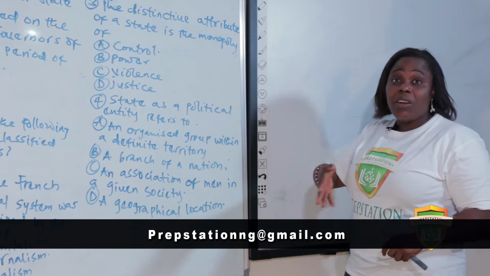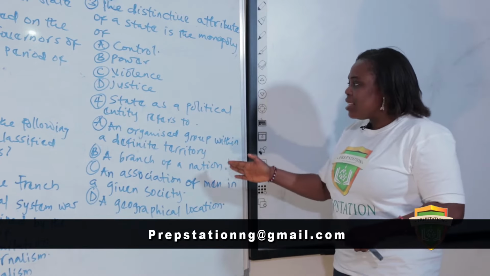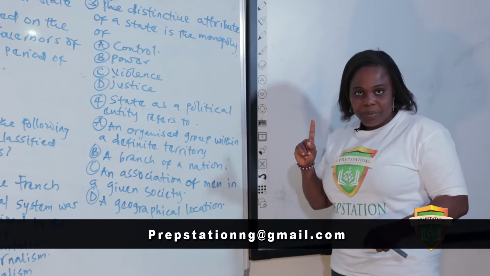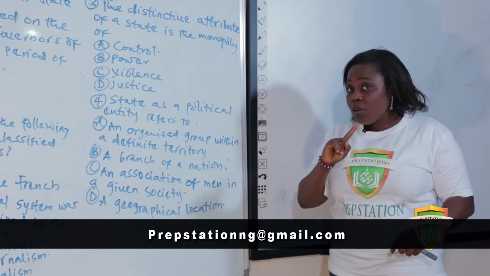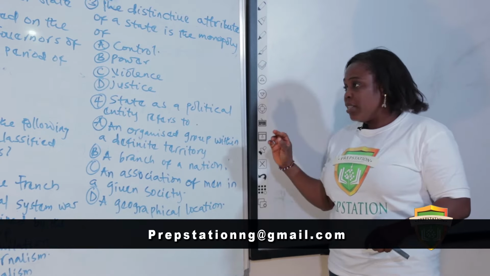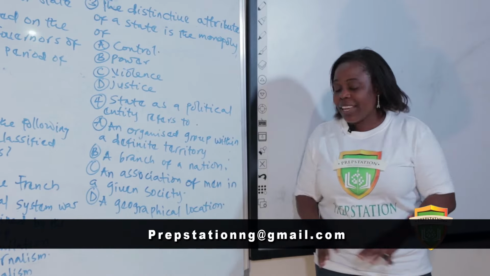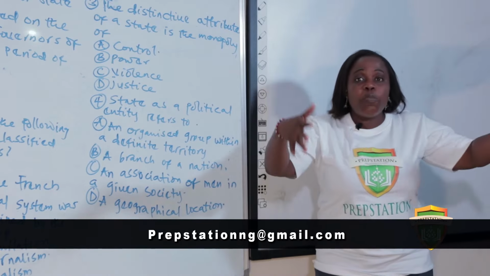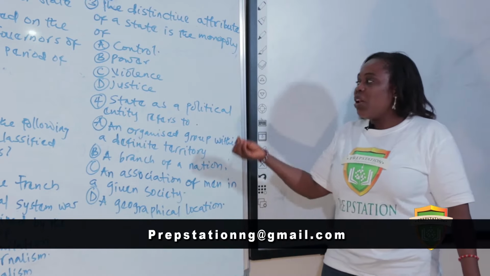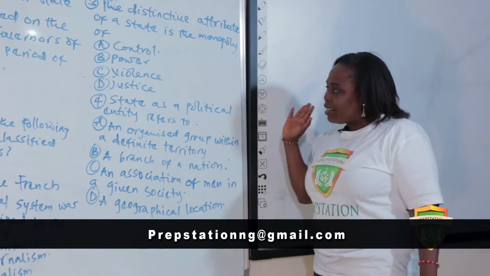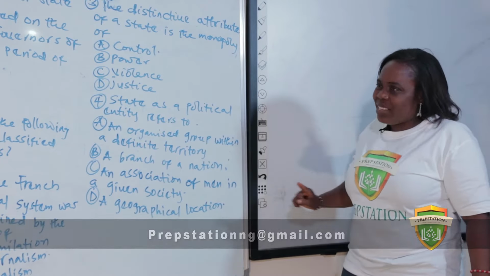Then we're still looking at another state question. It says, a state as a political entity. Remember, a state is a political entity. What makes it a political entity? It has an organized system, which stands as government. It has a definite territory. It has population. So it is an organized political what? Entity. So now let's look at the definition, the best definition.